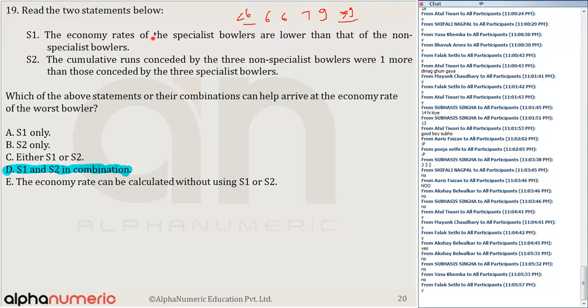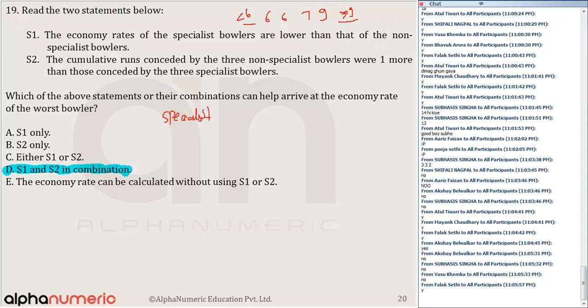So the first statement is the economy rate of the specialist bowlers is lower than that of the non-specialist bowlers. But again, from there we can't identify easily. The second says the cumulative runs scored by the 3 non-specialist bowlers were 1 more than those conceded by the 3 specialist bowlers. Okay. So let's say the economy rate of the specialist bowlers.